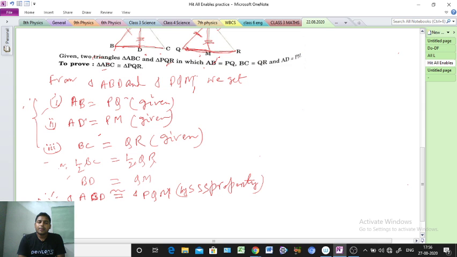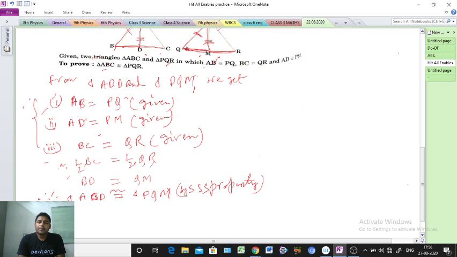First one proved. ABD and PQM, two triangles are congruent, already finished. Okay, now what do we have to prove, sir? We have to prove triangle ABC and PQR. ABC means the whole triangle.